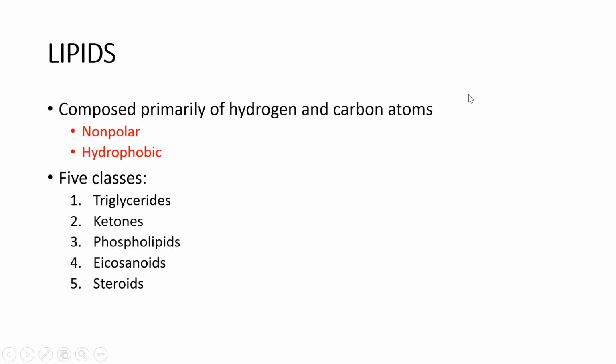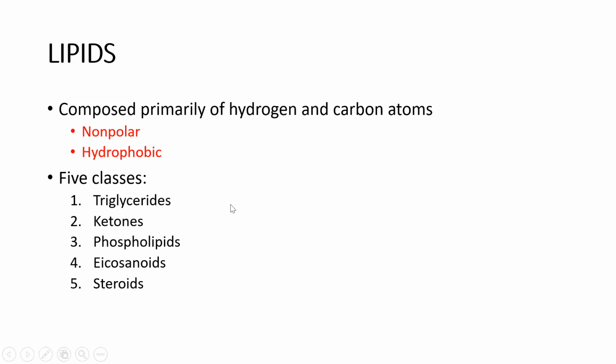Go ahead. Sorry, okay. I was actually going to say, what's the difference between lipids and fats? Lipids are fats. Those are synonymous terms. Same thing. Okay.